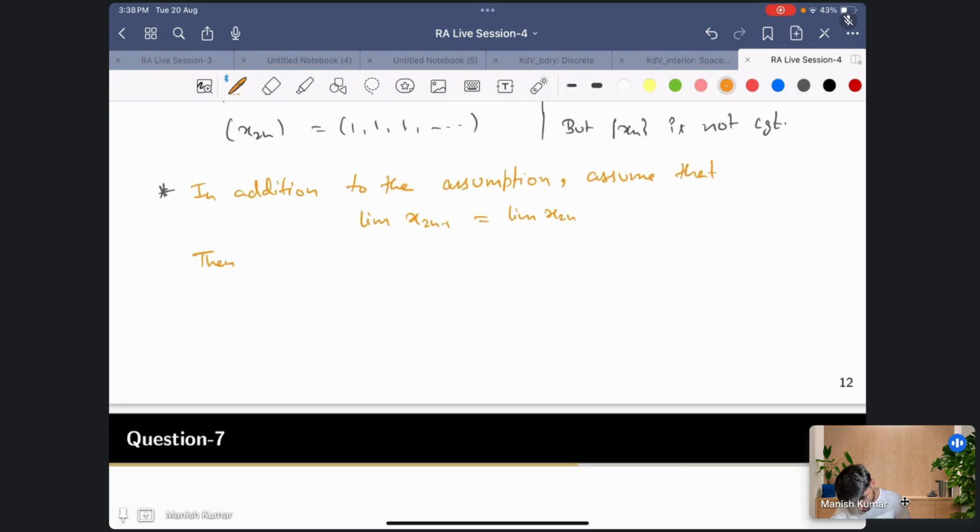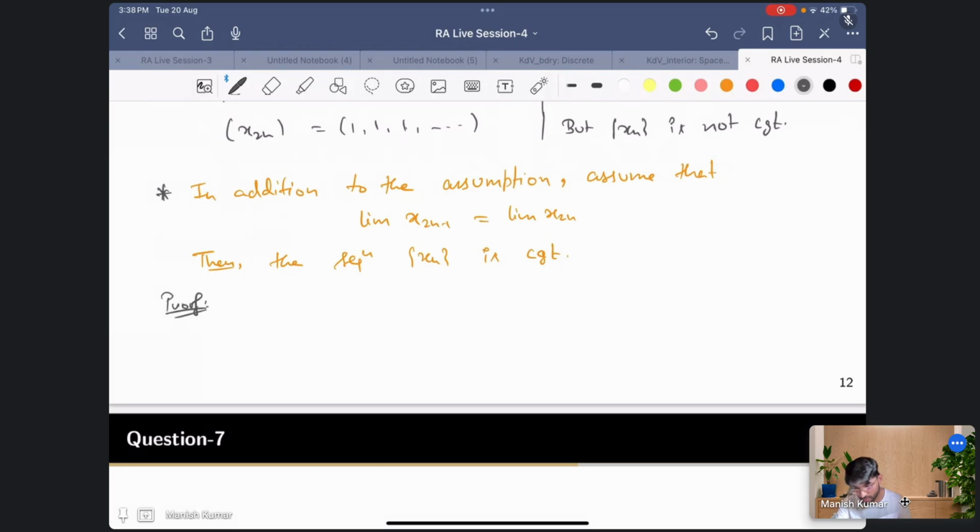Then the sequence x_n is convergent. Now, the proof.